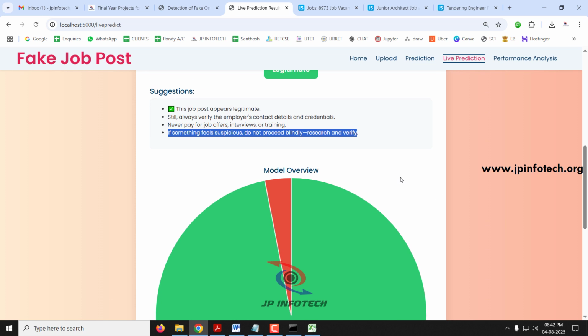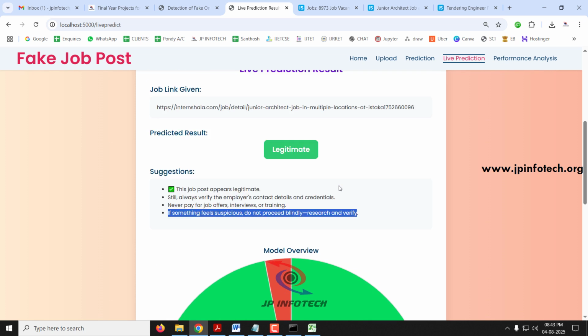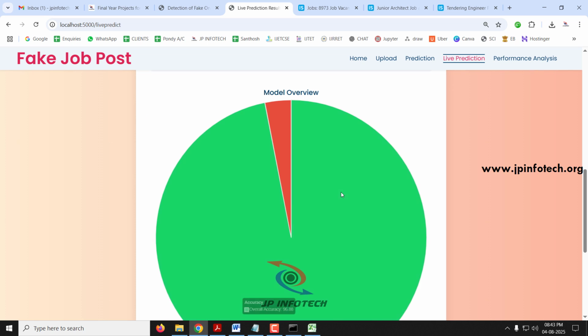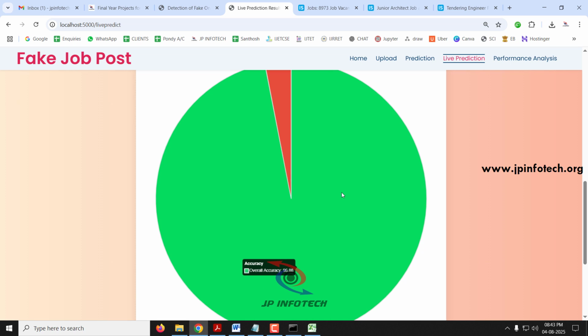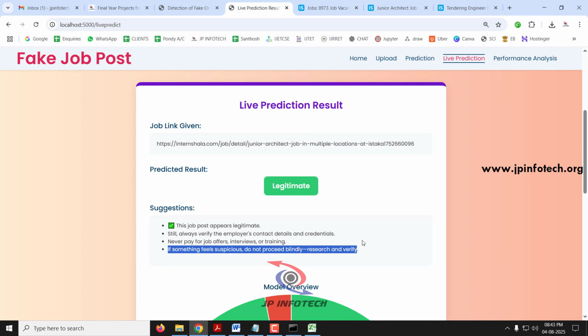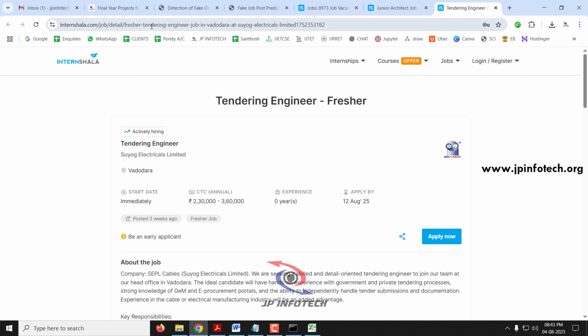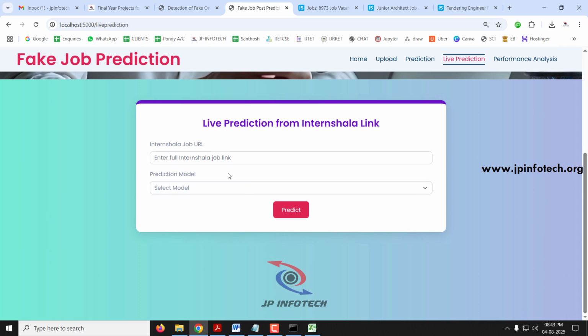And further down we mention the model overview. For this K nearest neighbor, we have achieved an accuracy score of 96.88, and there is an error margin of 3.12% that has been mentioned in the graph here. Now let me go to the live prediction again. We have already seen this job post. Now let me copy this job post, and paste it here.